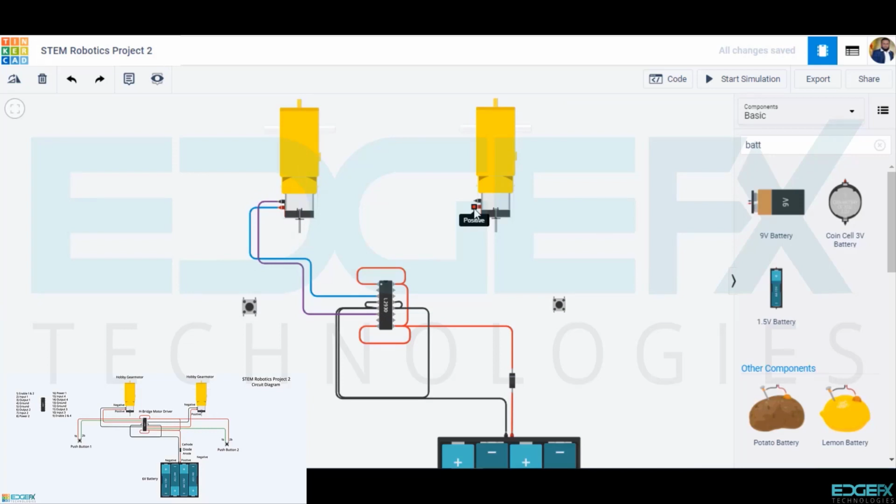Positive of the gear motor 2 to the 10th, output 3 pin of the motor driver. Negative of the gear motor 2 to the 15th, output 4 pin of the motor driver.